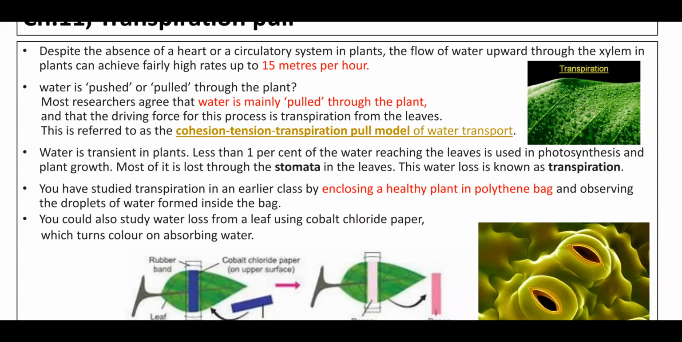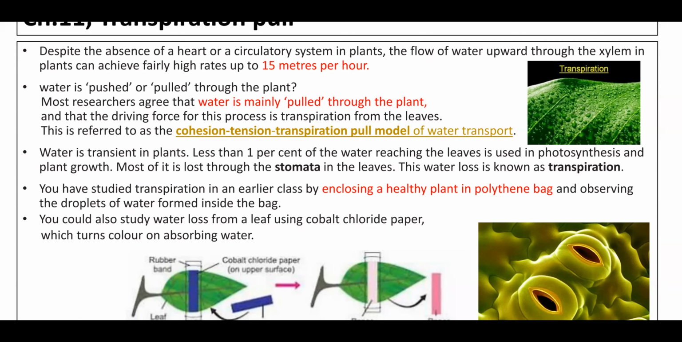One of the processes is photosynthesis. Photosynthesis means producing sugar, right? And for plant growth, water is needed. 99% of the water is released outside. That's why we can say that water is transient in the plant. Less than 1% of the water reaching the leaves is used in photosynthesis and plant growth.